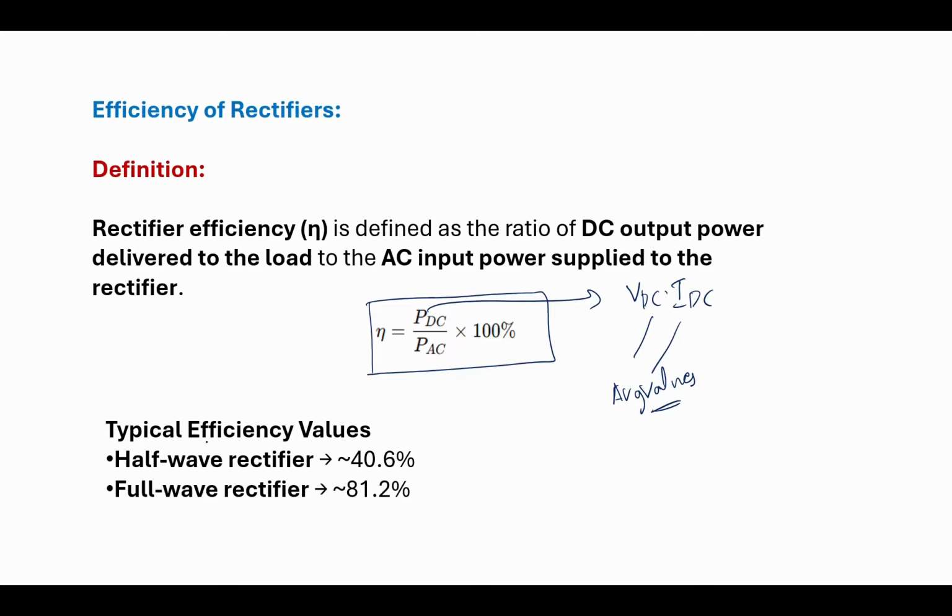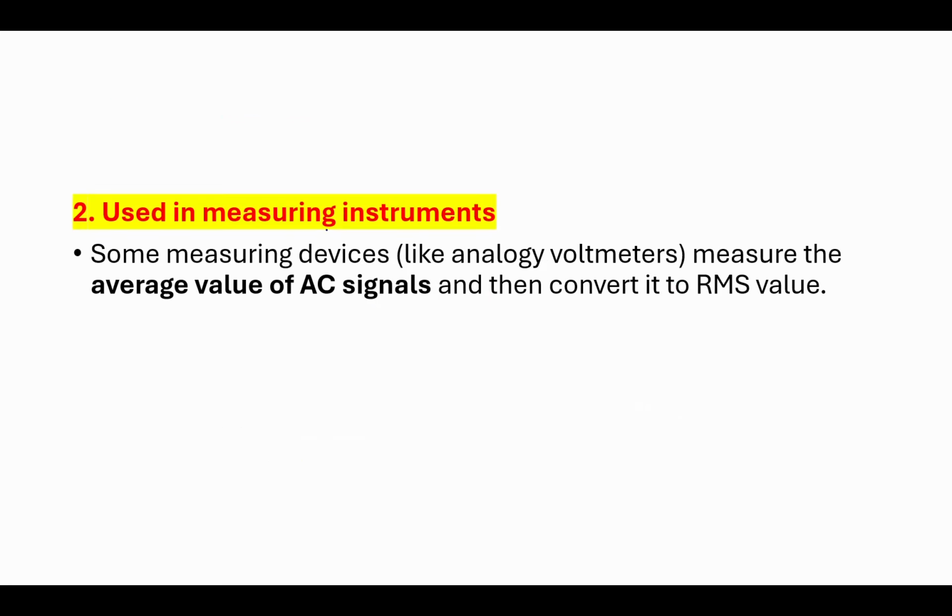The typical efficiency for a half wave rectifier comes out to be approximately 41%, whereas for the full wave rectifier it is approximately 81%. The meaning here is that 81% of the AC power is converted into DC. Therefore, the efficiency of the full wave rectifier is much better compared to the half wave rectifier. Not only this, it is also used in many measuring instruments. These are the two examples where the DC or average value is very important.